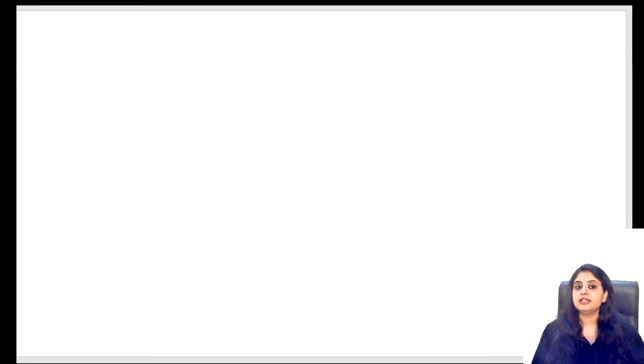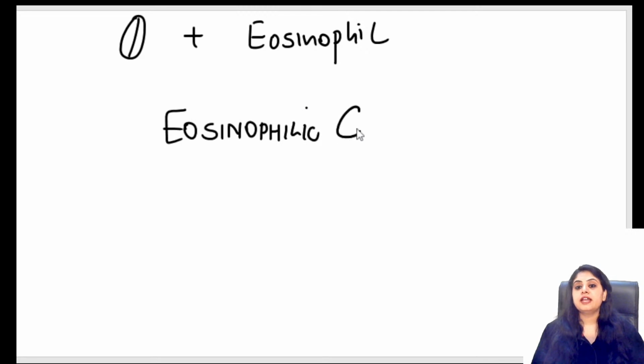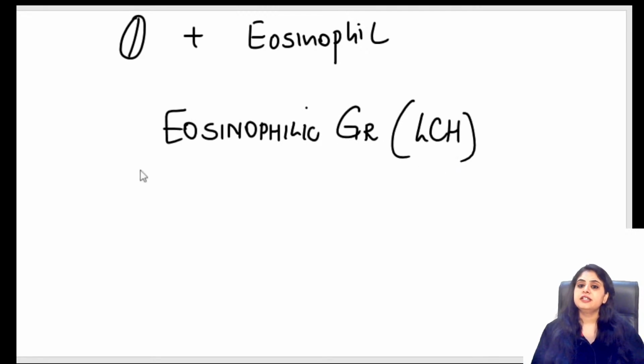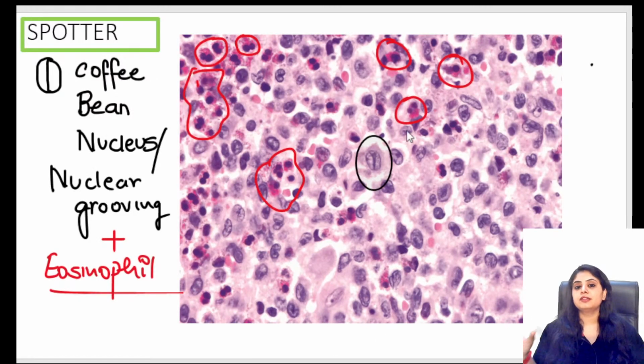Now think logically: if you have a coffee bean appearance and you have an eosinophil, you are talking about an eosinophilic granuloma, which means you're talking about Langerhans cell histiocytosis. Eosinophilic granuloma, so eosin plus LCH, it will show you the coffee bean appearance. But don't worry, this will never come as a spotter. How will you get a history of Langerhans cell histiocytosis?